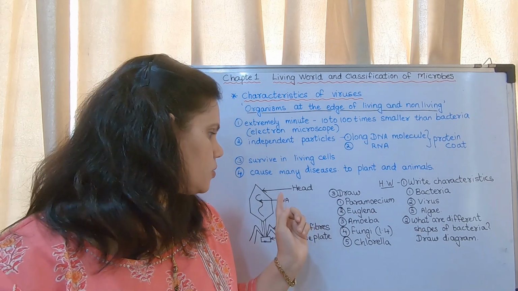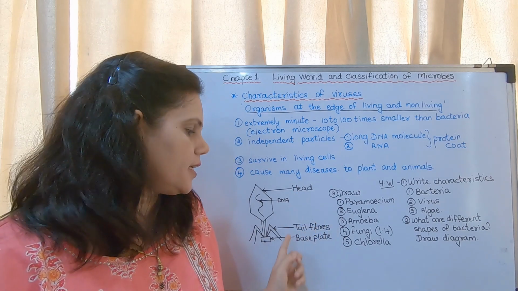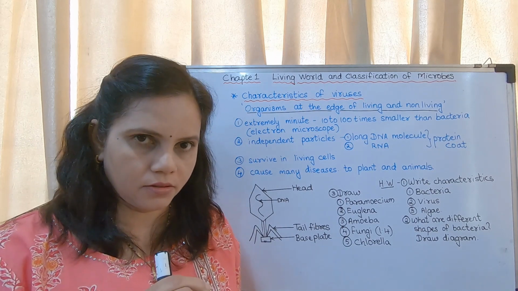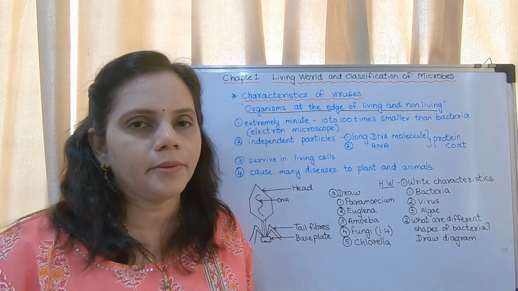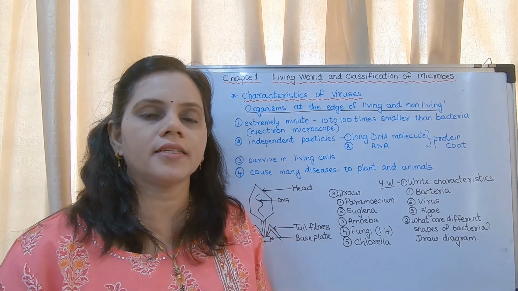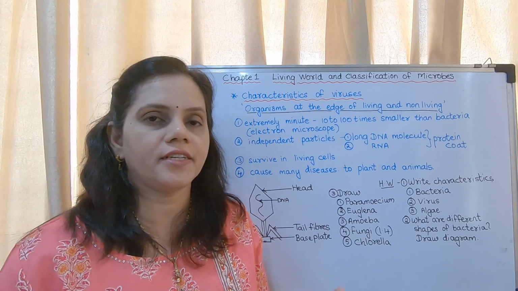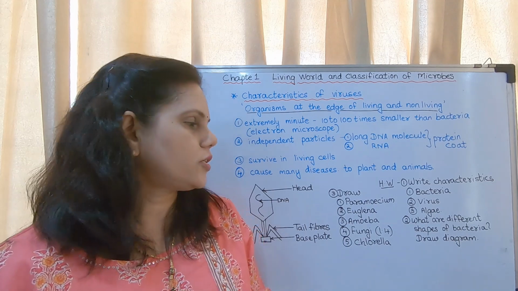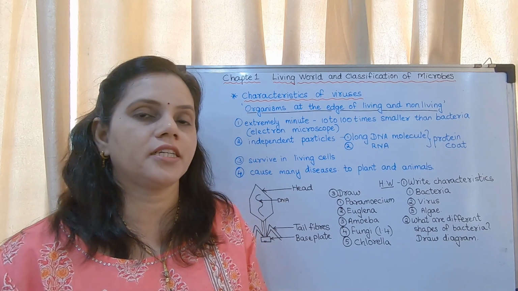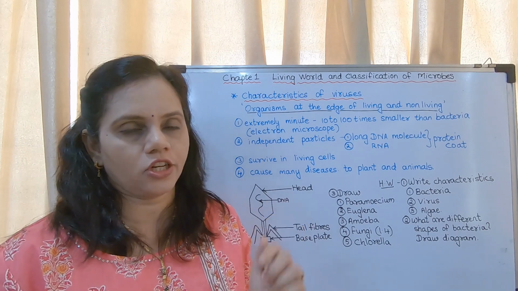So this is a virus. Its head has DNA, there are tail fibers, and there is a plate at the bottom part. It is said to be the base plate. Now these viruses, all of them don't look like this. Their structures are different from each other. So this is the diagram of a bacteriophage. If you are asked the question on bacteriophage, you may draw this.